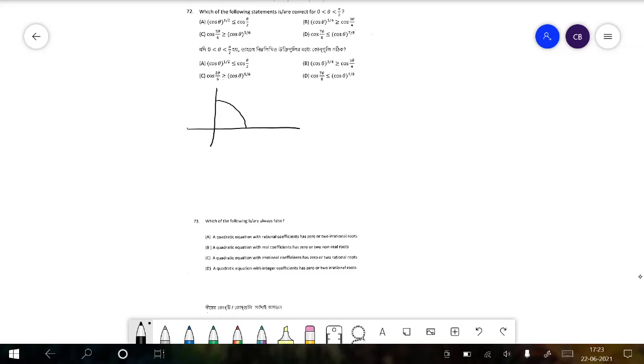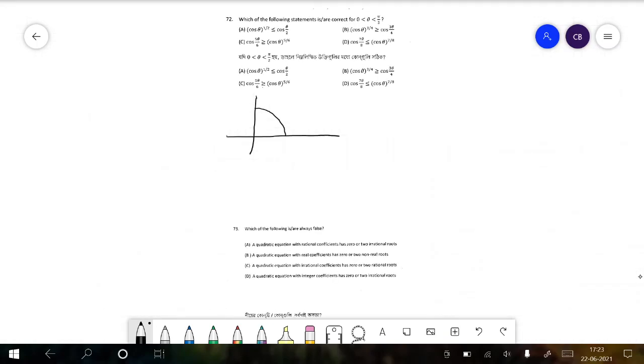Because we are taking a square root of a fraction, it gets bigger. Cos of theta by 2 would be this, where this is theta by 2, and this is the place where they intersect.